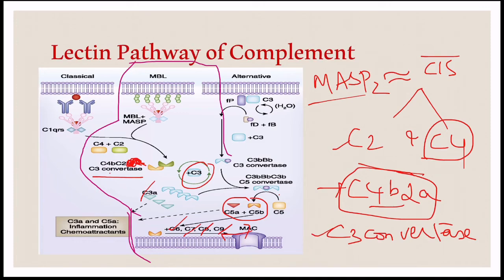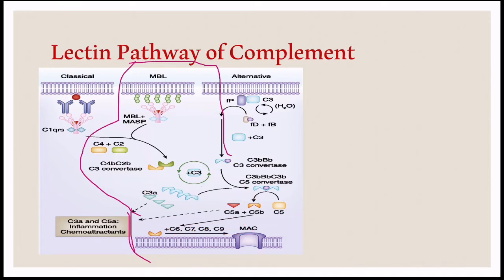Examples: mannan binding lectins, which are associated in the serum with the MASP proteins. They recognize the mannose residues present on the microbial cell structures and cleave the C4 and C2 and form the C4b2a complex, which is called C3 convertase. C3 convertase cleaves the C3 into C3a and C3b, and the reactions are similar to that of the classical pathway.